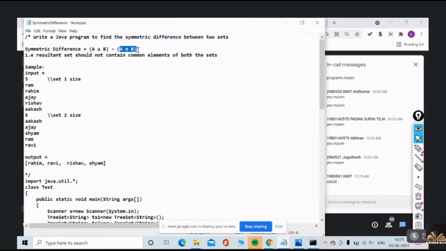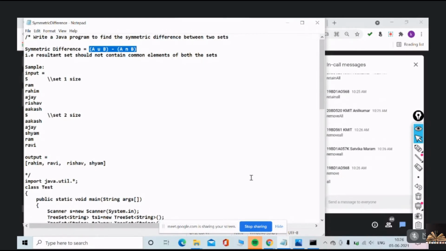A intersection B means... not dot. There is no dot. Add all. That's it. Retain all. Okay. Very good. Retain all. And A minus B, set 1 minus set 2, is... Very good. Remove all. Remove all.